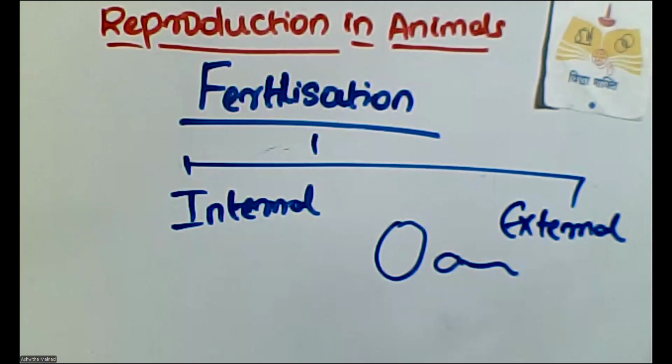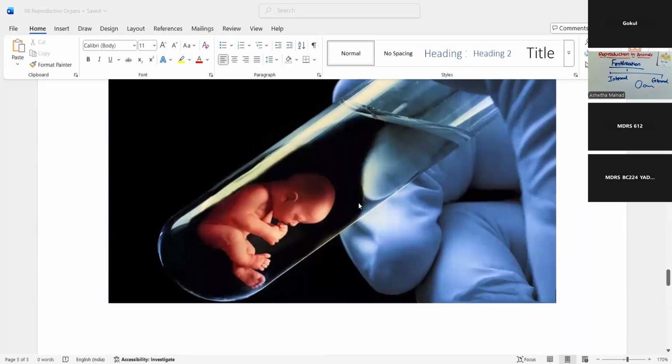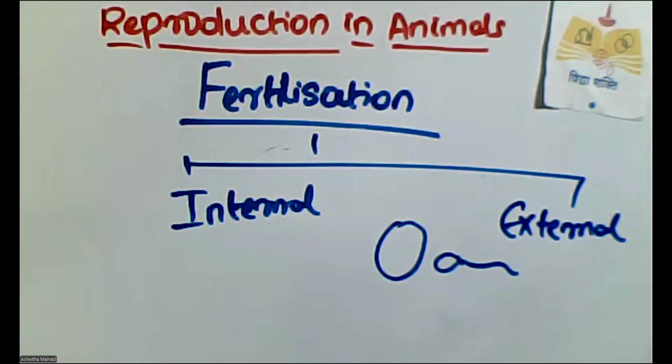Okay. So there is another image which I had to show you. See, I told you a test tube baby cannot be grown in such a way, whereas a test tube baby can be grown in this kind of environment where the fertilized zygote is injected into the female reproductive organ through IVF. From that, the baby's growth is normal like any other child. So this is how the growth of a child happens.